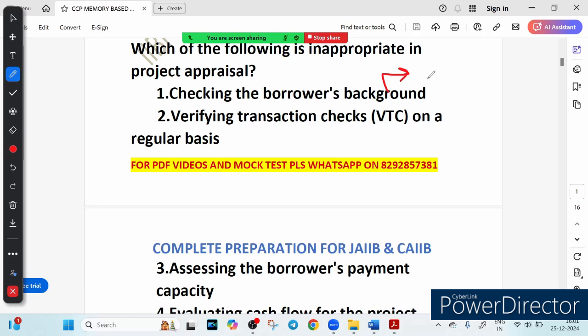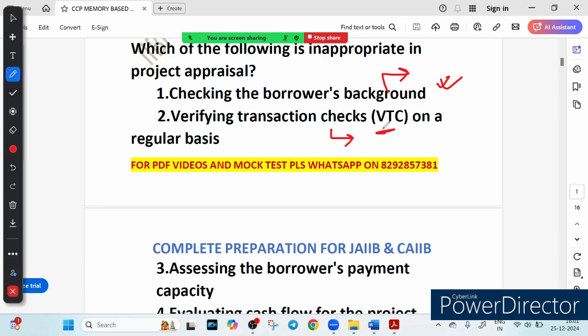Imagine you are lending money to a friend. Would you not want to ensure that they are trustworthy and have repaid debt in the past? That is what this is, a part of the project appraisal. Verifying transaction check on a regular basis. This is also called VTC, verifying transaction check on regular basis. See, this is inappropriate for project appraisal.